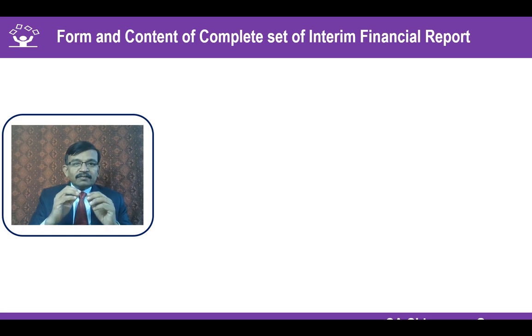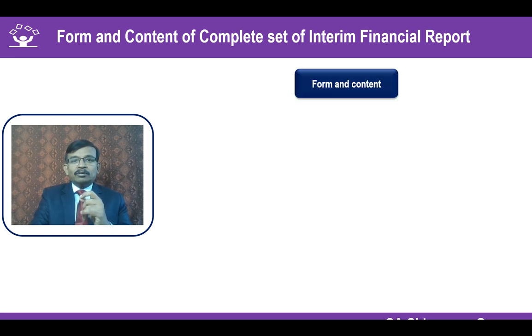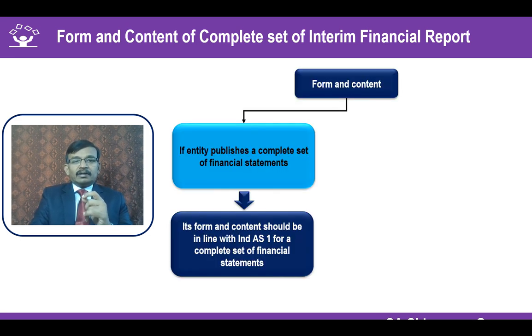Understand the form and content of a complete set of interim financial report. What are all the items and components which have to be included as part of the interim financial report? Because it's a complete set, it will consist of the form and content of the financial statements in accordance with Ind AS 1.